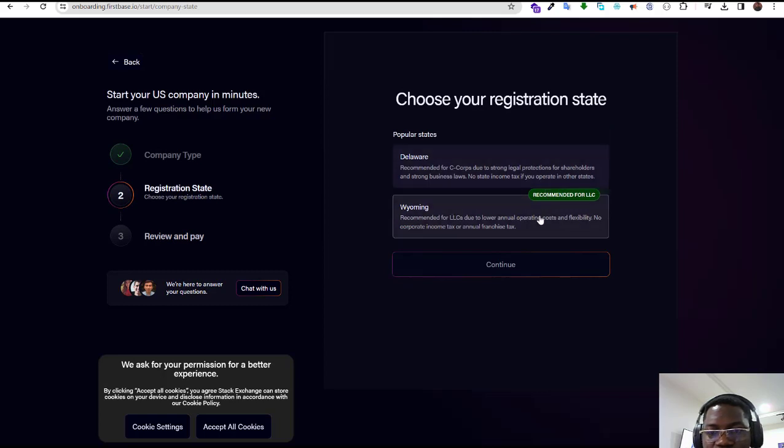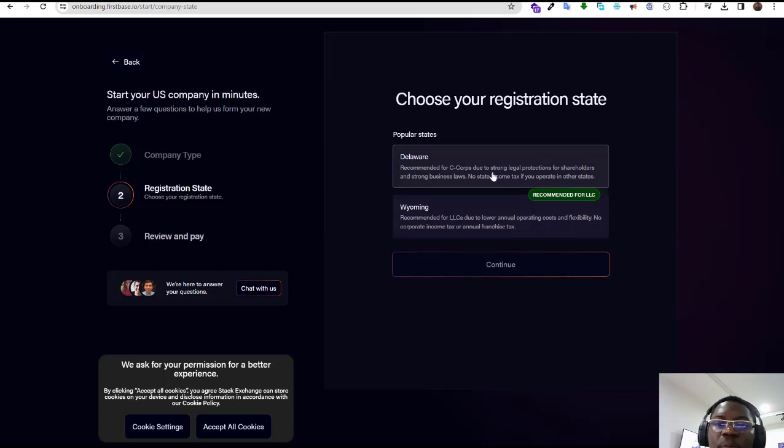So we have the two options here. We have one recommended for LLCs due to lower annual operating costs and flexibility, no corporate income tax. And this one is recommended due to strong legal protection of shareholders. But I've told you, it's left for you. If you are okay, you can go for this.